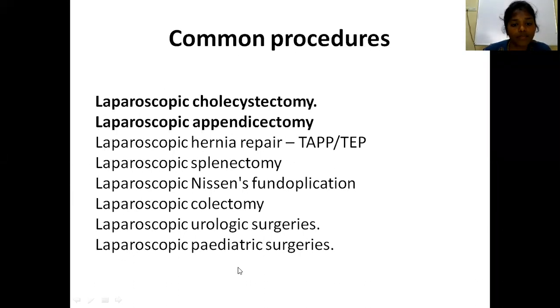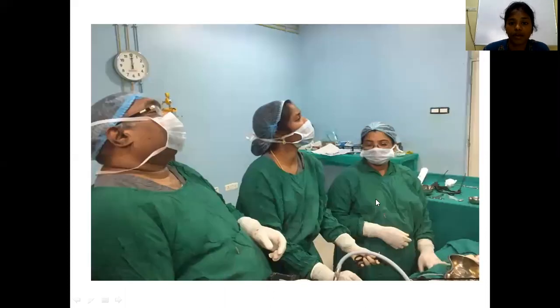The other advanced techniques in laparoscopy are laparoscopic splenectomy, laparoscopic Nissen's fundoplication, laparoscopic colectomy, laparoscopic urological procedures, and laparoscopic pediatric surgery procedures. All this can be done by laparoscopy. The others like nephrectomy, adrenalectomy, can also be done using the laparoscopic procedure. However, most commonly done are laparoscopic cholecystectomy, appendicectomy, and hernia repair. See, in our department, we are performing the appendicectomy procedure by laparoscopy.